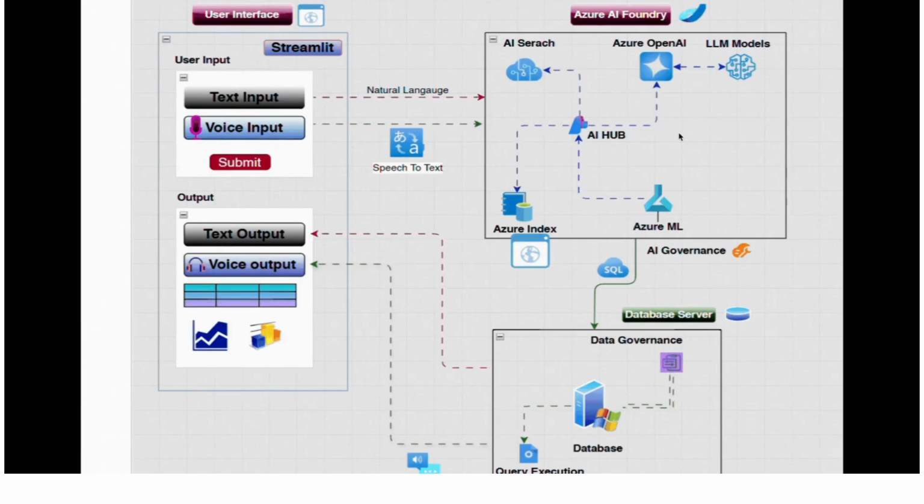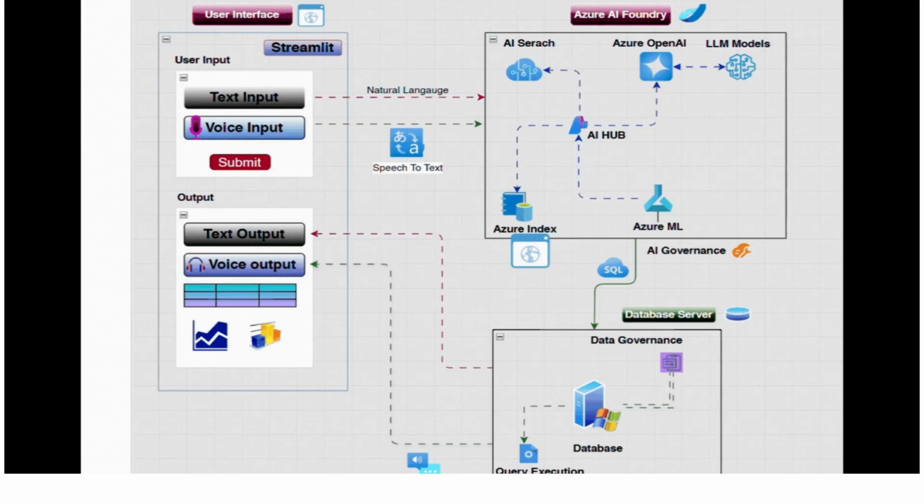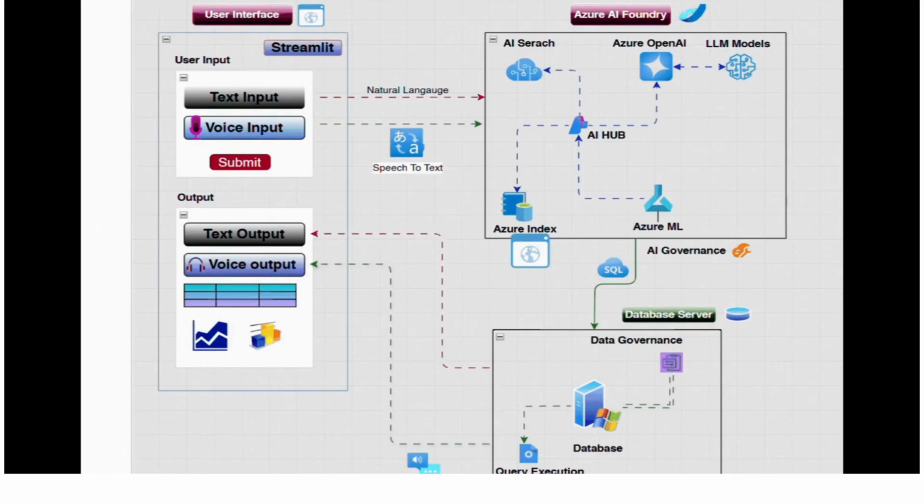Inside this Azure AI Foundry, we receive a SQL script from our natural language, and we pass that SQL script to our database server, where it interacts with the real-time enterprise data following data governance protocol. So here it follows AI governance, and here it follows data governance. Both are being followed, so our data is fully secured. Once the query execution is completed, the result is written as text output and voice output, as well as in the graphical interface.